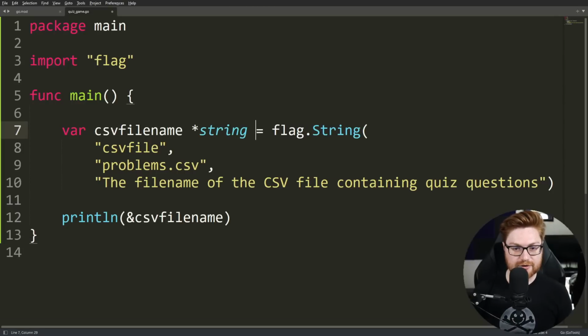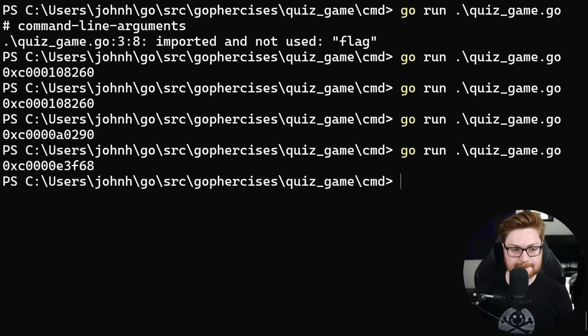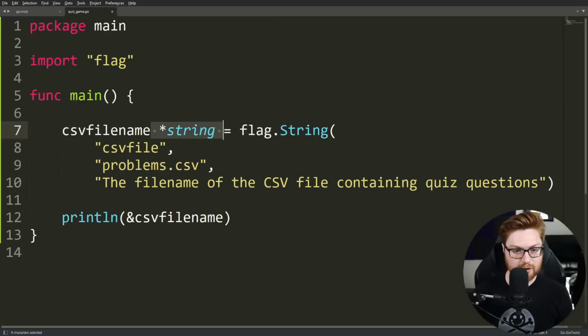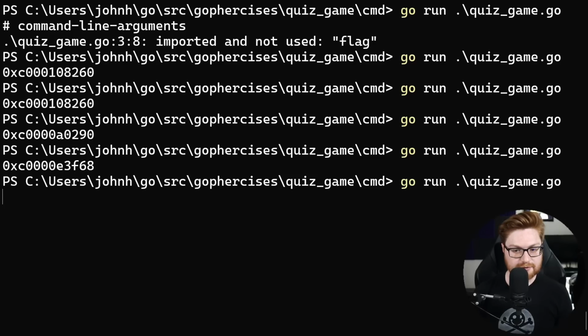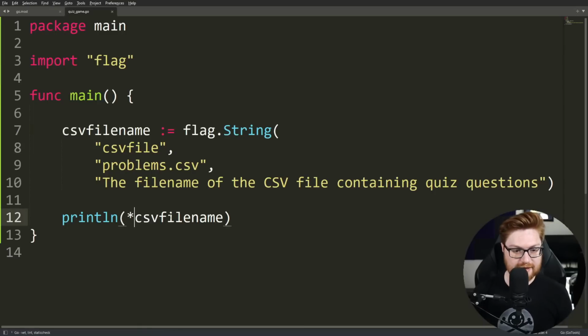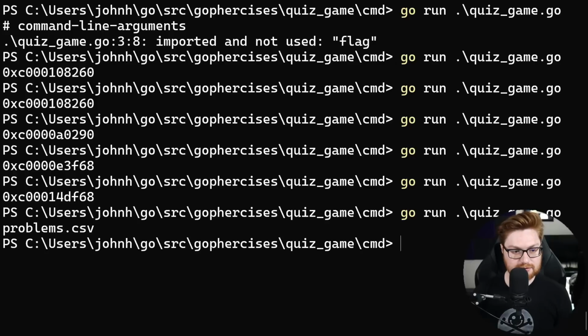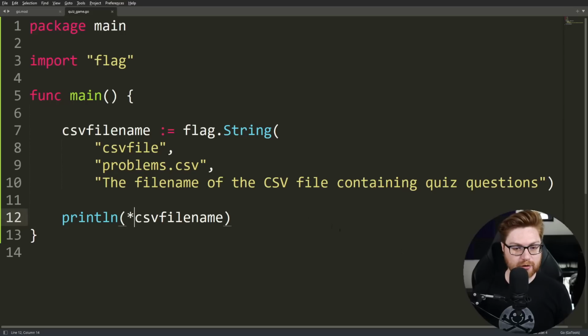Now, if I were to use that without the walrus operator and then just let that be defined, let me run that one more time. Still getting a hex value. Let me go back to using this with the walrus operator. Let it figure that out. Still hex value. We need to return that as the pointer, correct? There it is. So we can use that asterisk to retrieve the value that we're hoping for there.